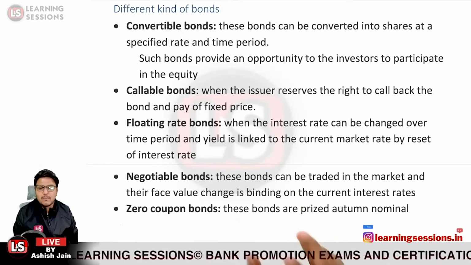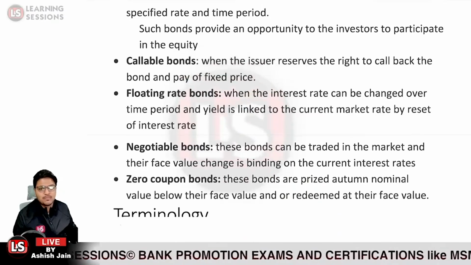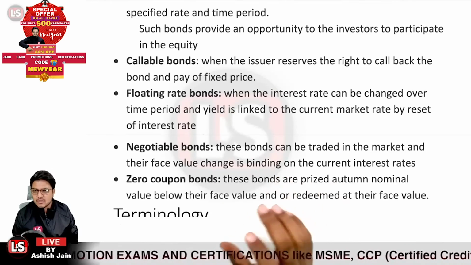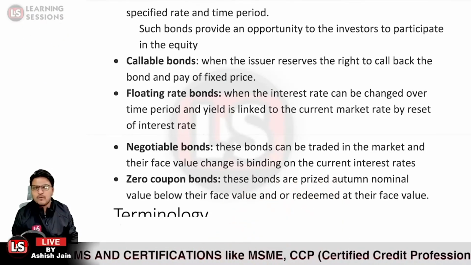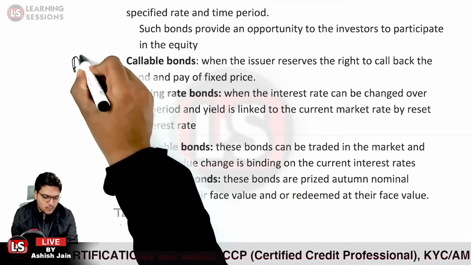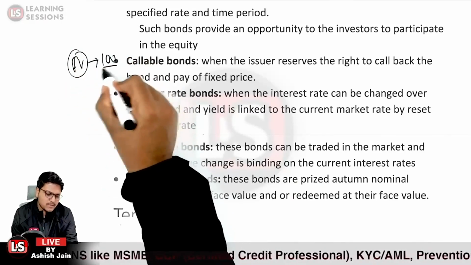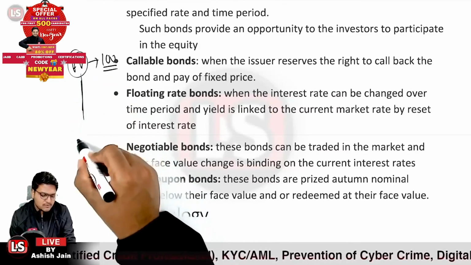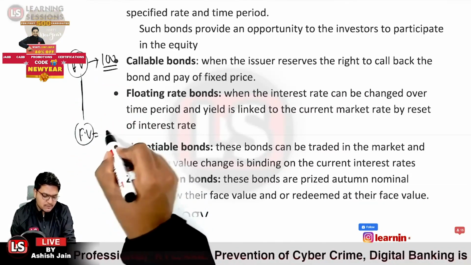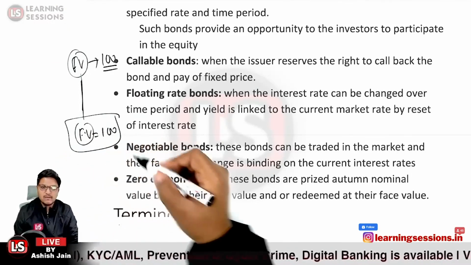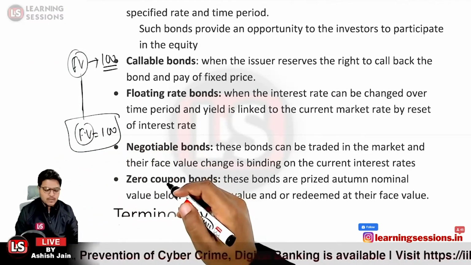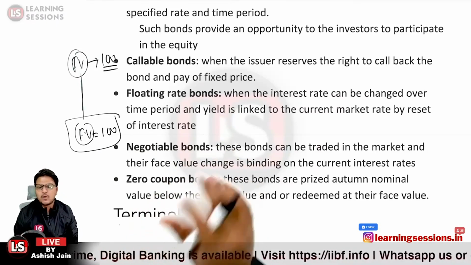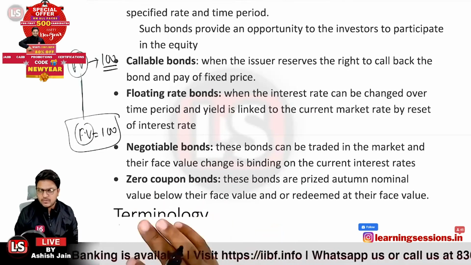And further, it is a very important concept related to the zero coupon bond. Now what is a zero coupon bond? As the name suggests, no coupon will be paid. If I say the face value is ₹100, and no coupon will be paid, and on maturity you will be paid the face value itself. So what would be the benefit to the investor over here? Let me tell you, in the case of zero coupon bonds, the bonds are issued at a discount, and there is an intrinsic yield related to it.